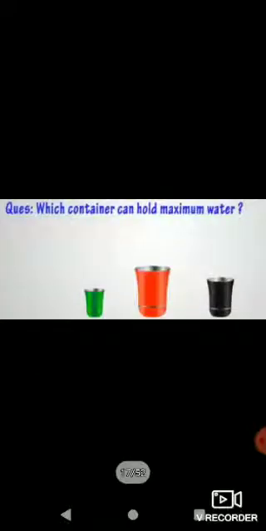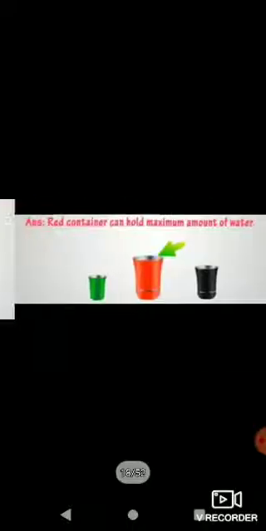Now we'll move to another example. Here, which container can hold maximum water? So here we have 3 same containers, but the sizes and the colors are different. We have to check which among these 3 can hold more water or maximum water among the 3. So it is the red one. So red container can hold maximum amount of water.